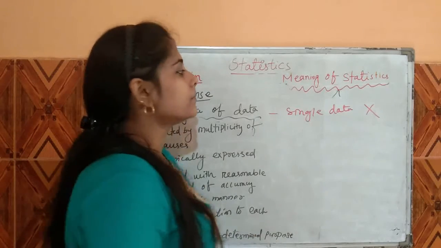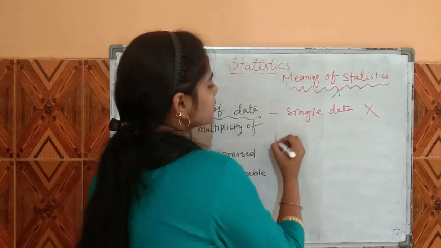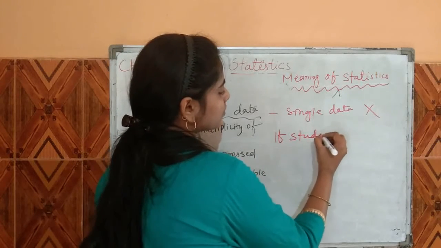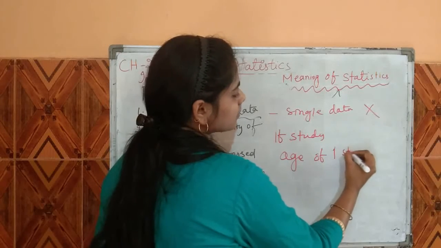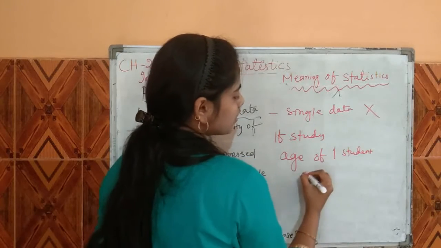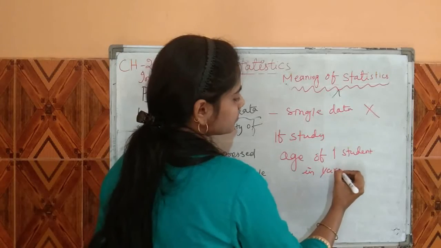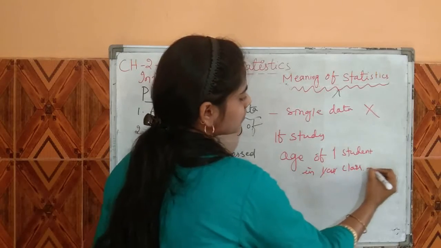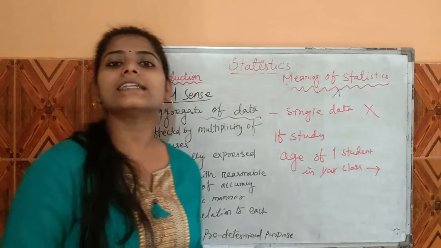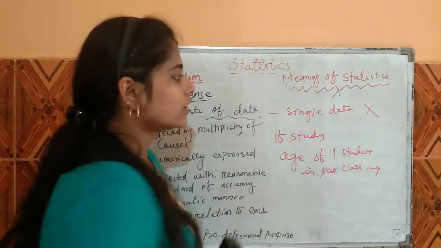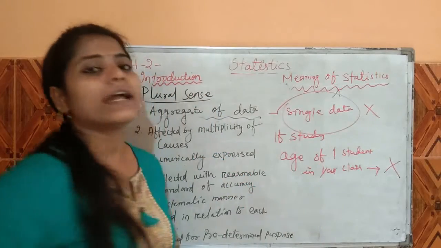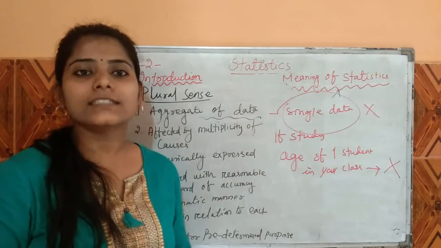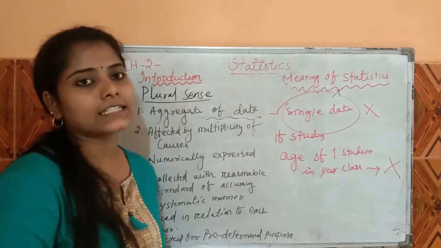Let's take an example. If we study the age of one student in your class, can you say that this is statistics? No, because it is based on single data, and single data is not statistics.